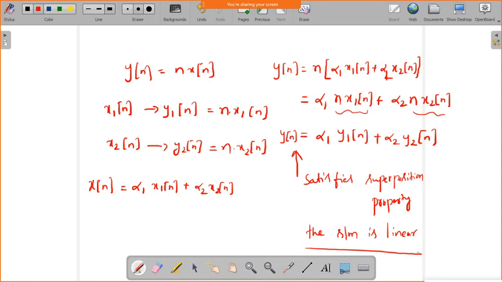Okay. Now we will check only the linearity as well as time invariant property for some problems. So, that we will do now.